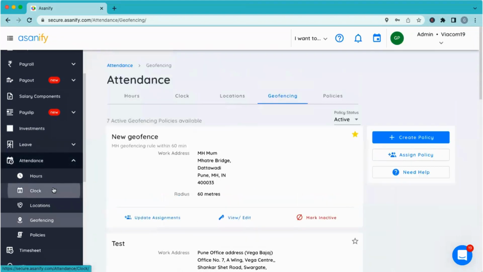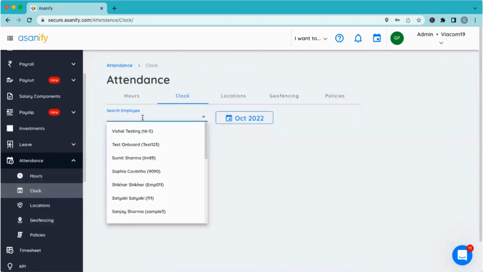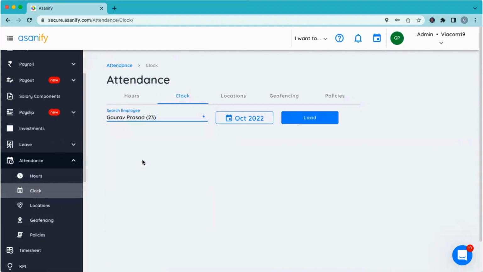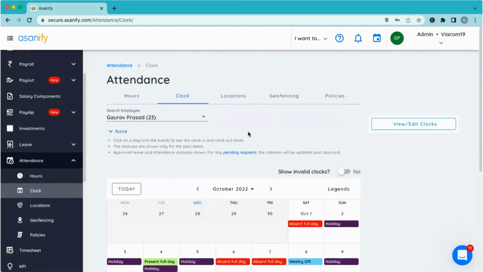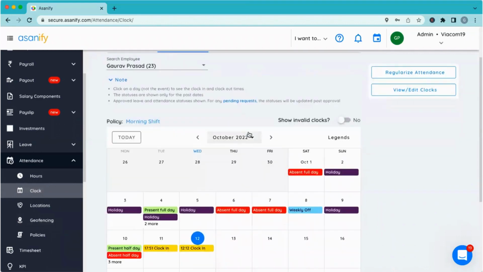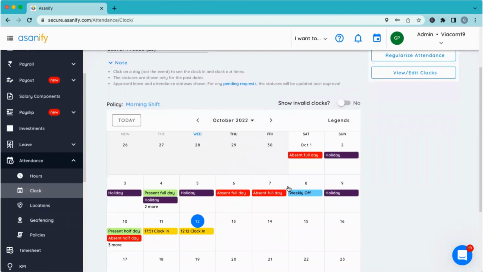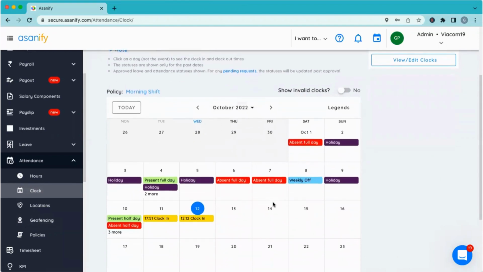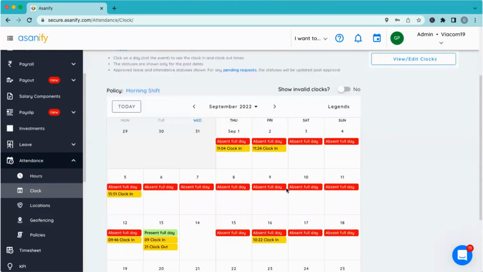Once these attendances are marked, when the employee logs into the clock, they can see, let's say, if I log in as myself right now, this is the access that employees can see, either for themselves, or if they are a manager to somebody, they can do it for their direct reports also. At any point in time, they can see how their entire month has been looking. So as per the policy that has been assigned to me, whether I was present, absent, full day, half day, whatever the status would be, will be shown quite easily here.